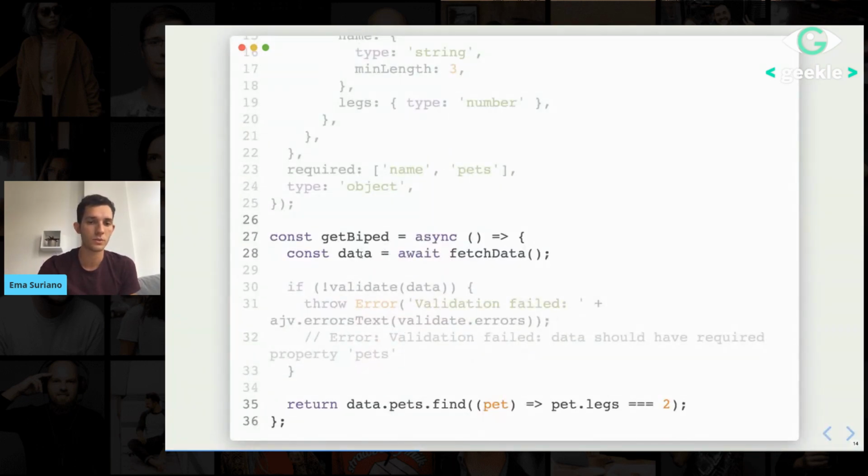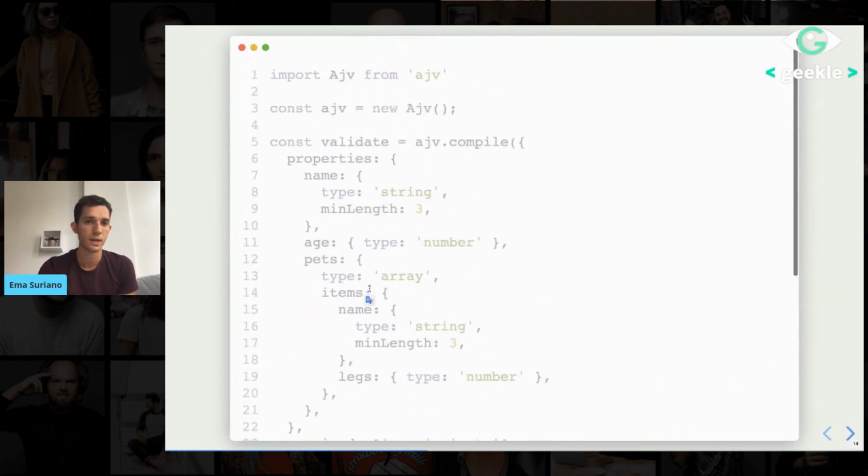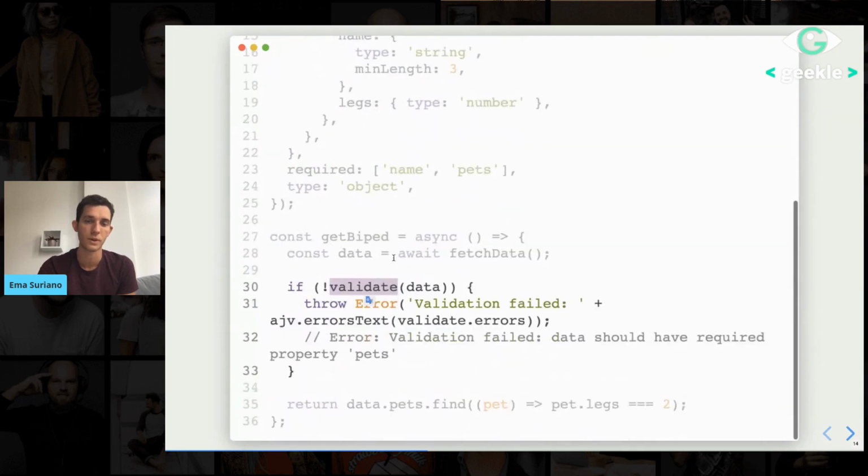Then, coming back to the same example of the getBy function, we are going to fetch the data, but now we're going to call validate. This validate function comes from here, which is a function that we compile with our schema. And here is the main difference with the previous example. Now, in case this fails, we have the power of getting proper error handling from the validate function. This is something special about AJV, but most of the other validation libraries will provide some kind of way to know what was wrong.